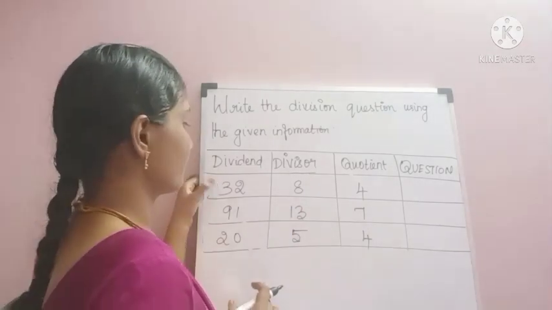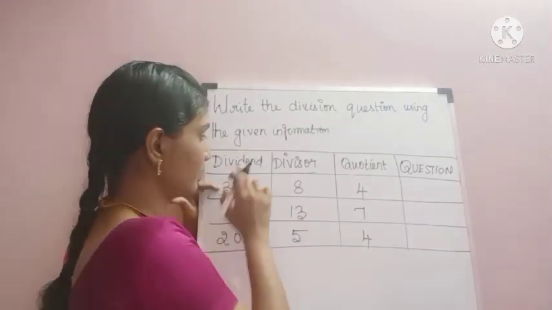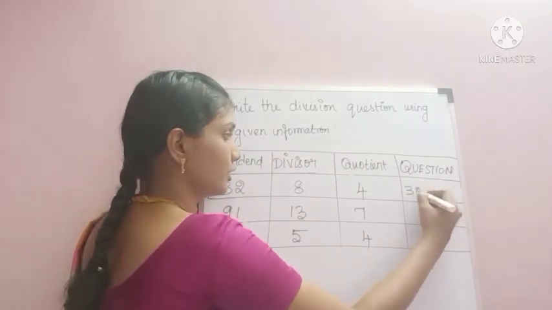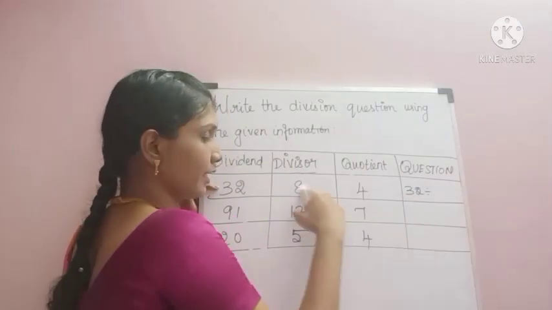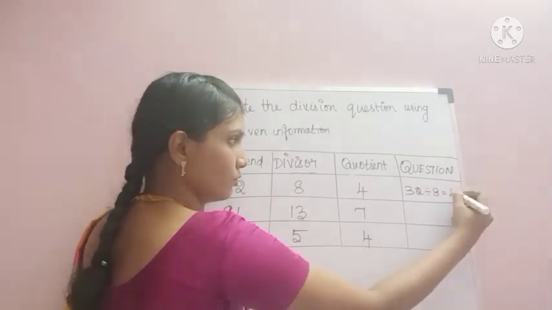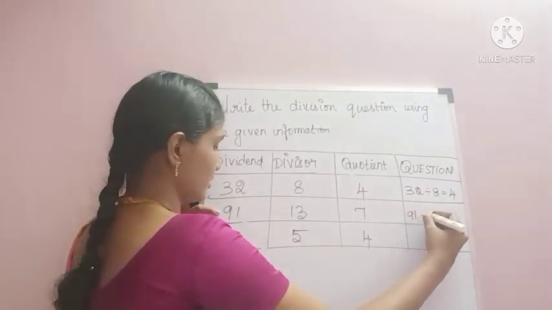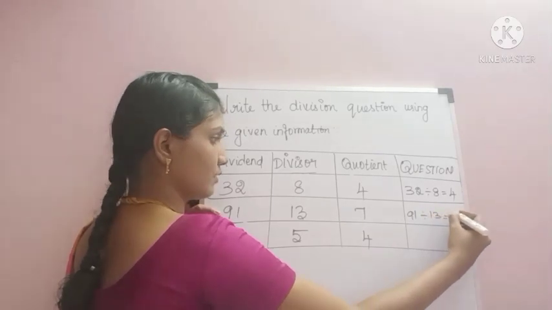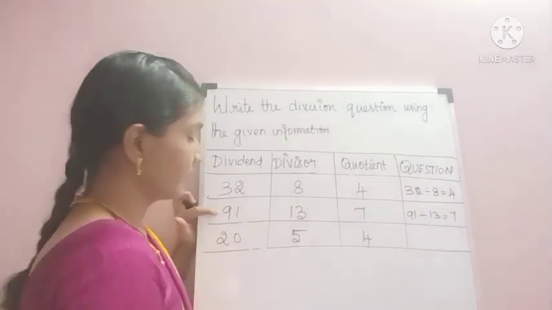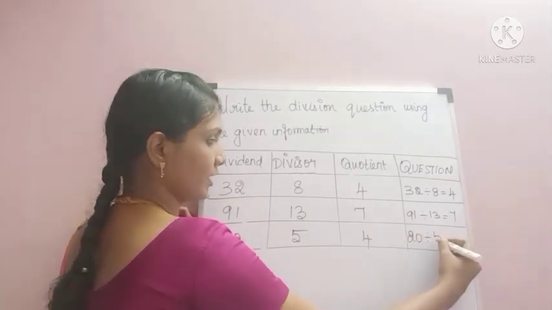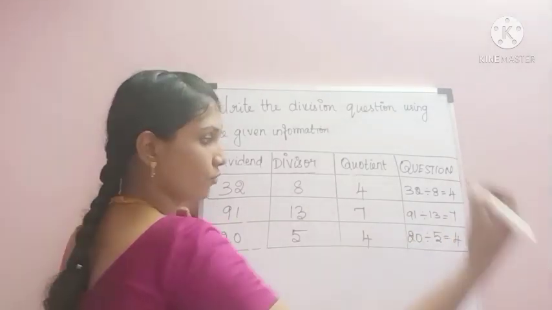Now see, first we have to write the dividend number. In place of dividend we have 32. So 32 divided by 8 is equal to 4. Second sum, 91 divided by 30 is equal to 7. Then the last one, 20 divided by 5 is equal to 4.